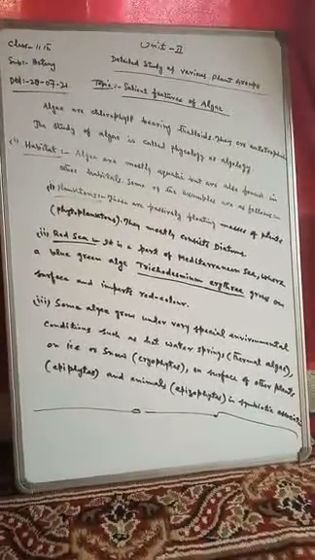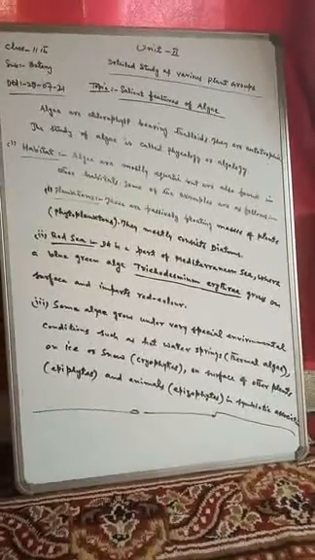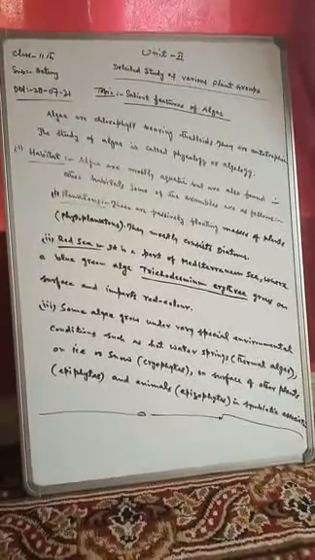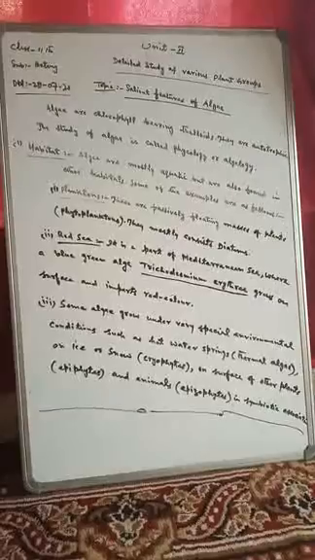They are autotrophic in nutrition, that means they manufacture their own food, so they are called autotrophs. The study of algae is called phycology or algology.